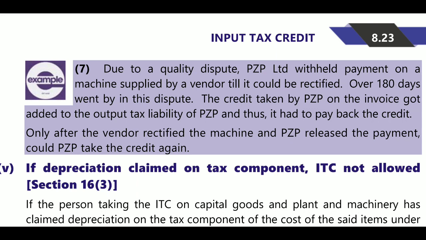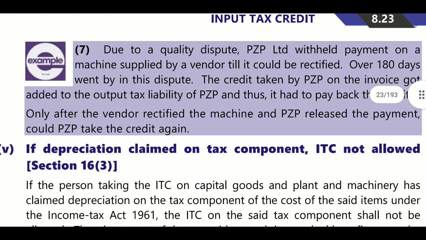The credit taken by P on the invoice got added to the output tax liability. After 180 days were completed, if he has not paid the amount, he has taken the ITC in the month when he received the goods. So now he has to add back the tax amount to the output tax liability, and pay back the credit.